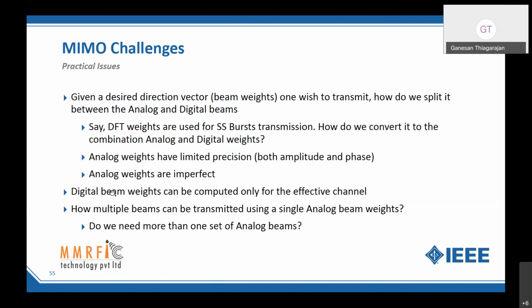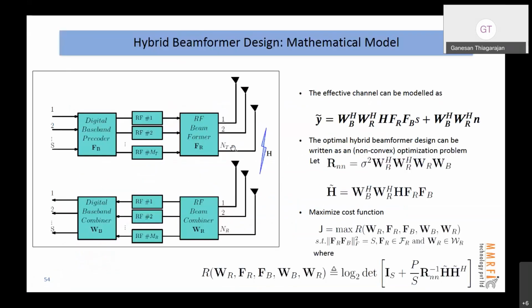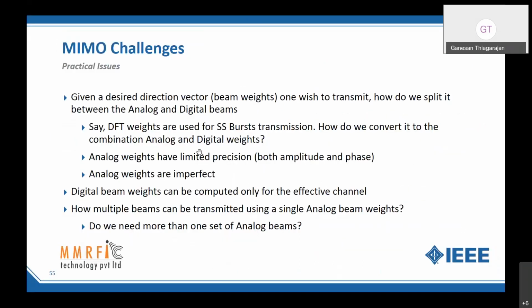Digital beam weights can be computed only on effective channels. See, the H matrix is not directly measurable. I'm only measuring it through these beamformers. So I can only measure this H tilde, which is the effective channel. So how do I construct beam weights with only the effective channel? How can multiple beams be transmitted using a single analog beam? How do we do more than one analog beam? These are all the practical challenges.